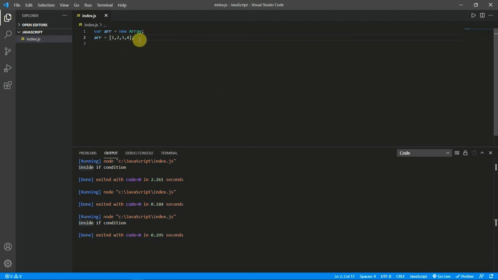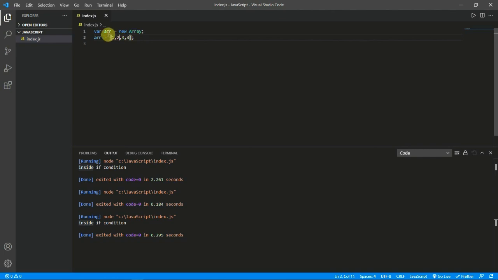Okay, the special thing about arrays in JavaScript is that you can add any data type values inside an array. Basically, an array is said to have similar data type values, but in JavaScript you can have any data type values inside the array.